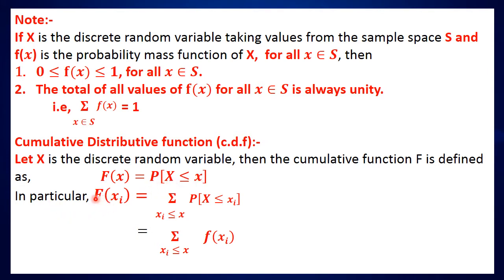In particular, F of x is equal to the sum over xi less than or equal to x of P of X equal to xi. Here xi are the values of the random variable X, and it can be represented as the sum over xi less than or equal to x of f of xi also. That means the sum of the values of f of xi where xi is less than or equal to a particular value x.